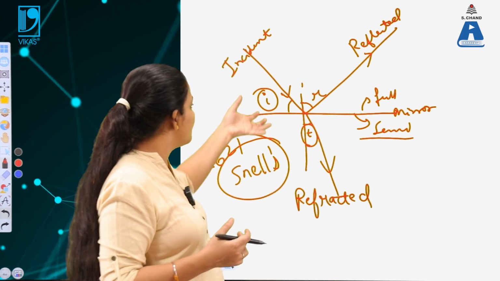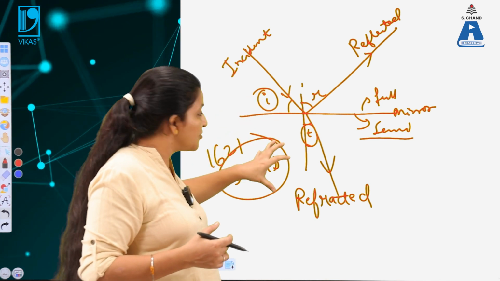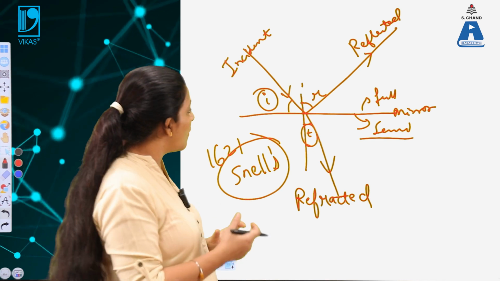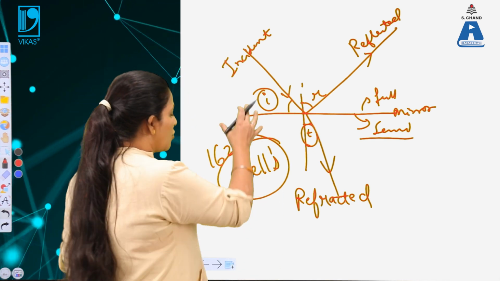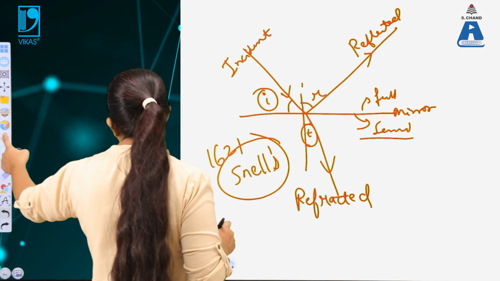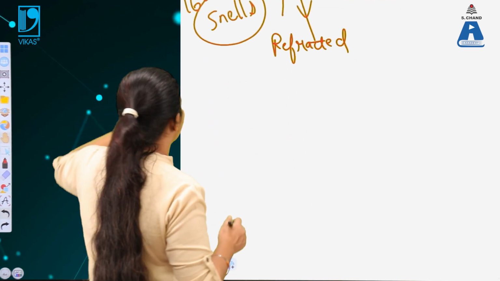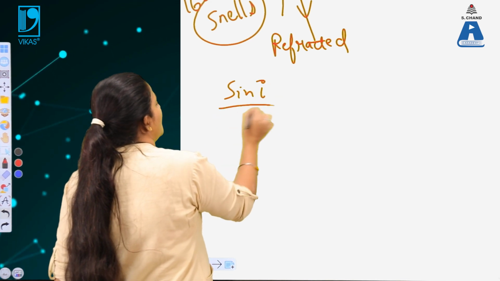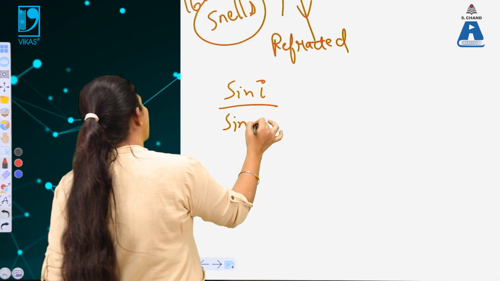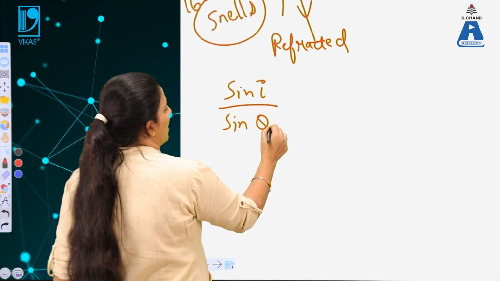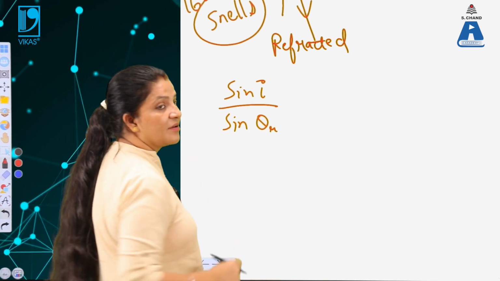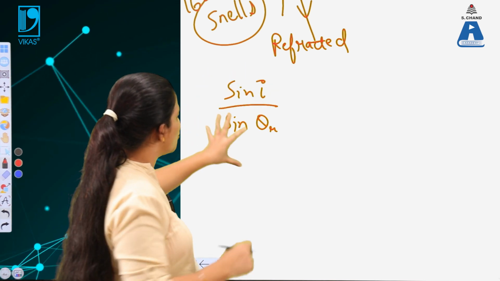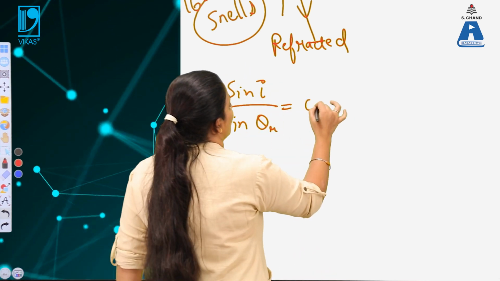Now we want to define the relationship between the angle of incidence and the angle of refraction. According to Snell, the ratio of the sines of the angles, so instead of the angles themselves we take the sine angles, that is sine i by sine r, where theta r is the angle of refraction. This ratio is always constant.